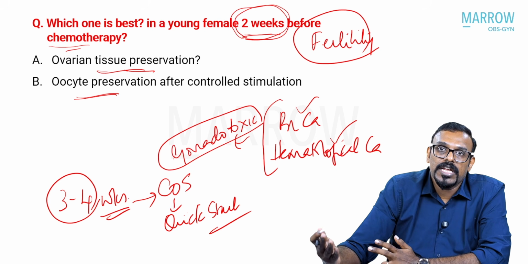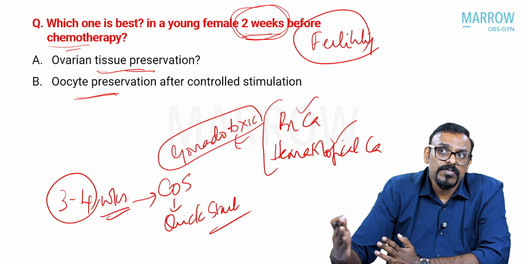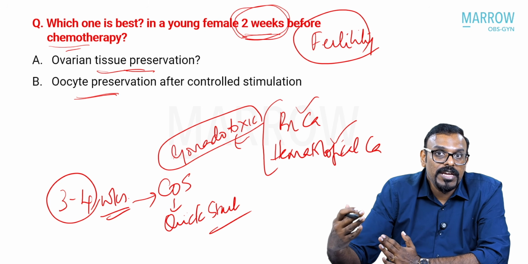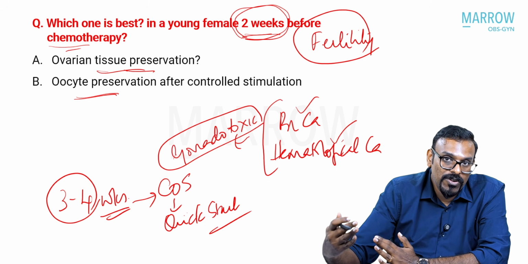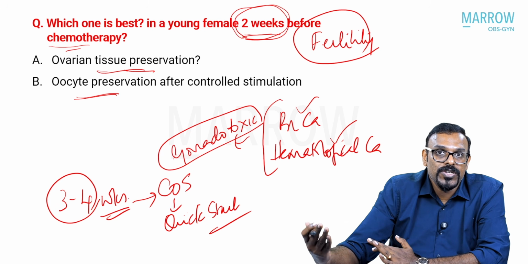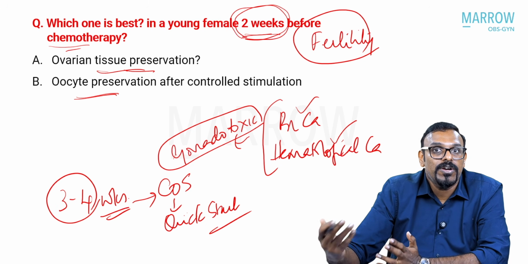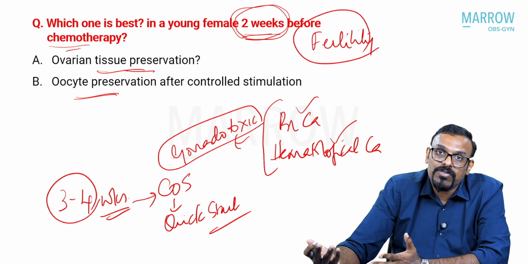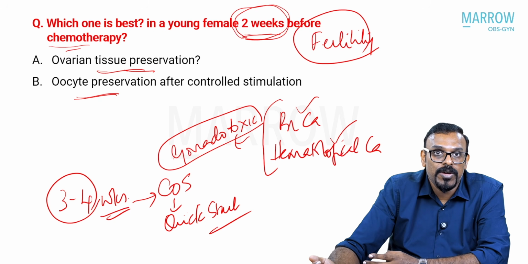That is one. Then the other would be, you could say, young individuals who are not reproductively mature. So any girl who has actually not attained her menarche, you might not be able to stimulate and get oocytes in her. In those conditions also, you might have to take the ovarian tissue directly for cryopreservation.